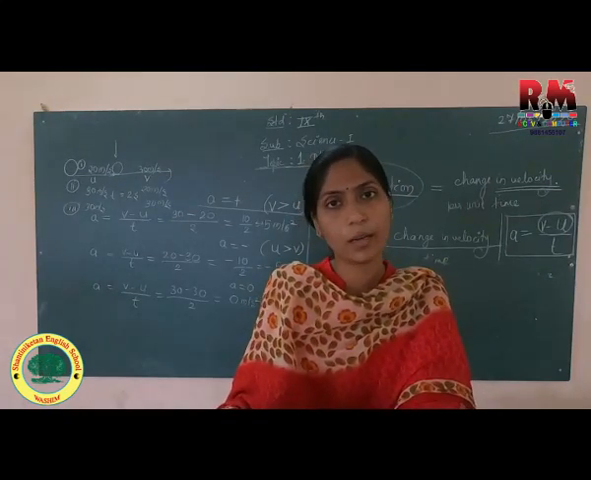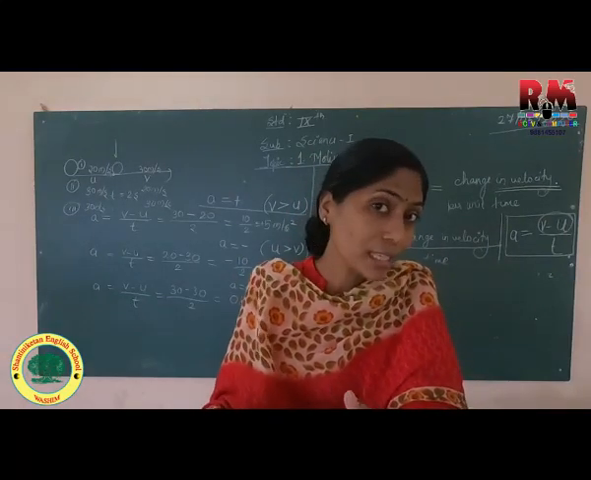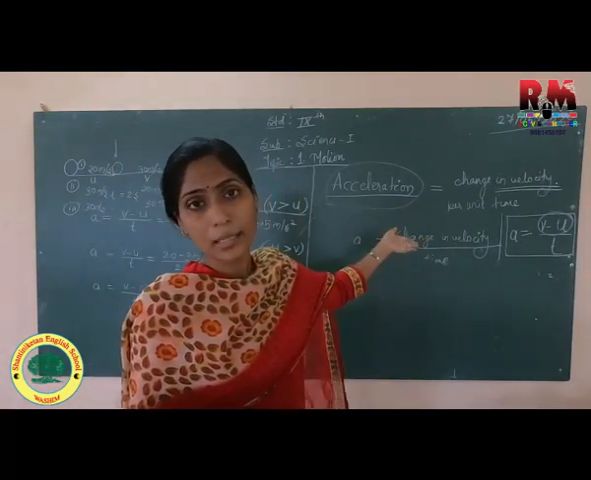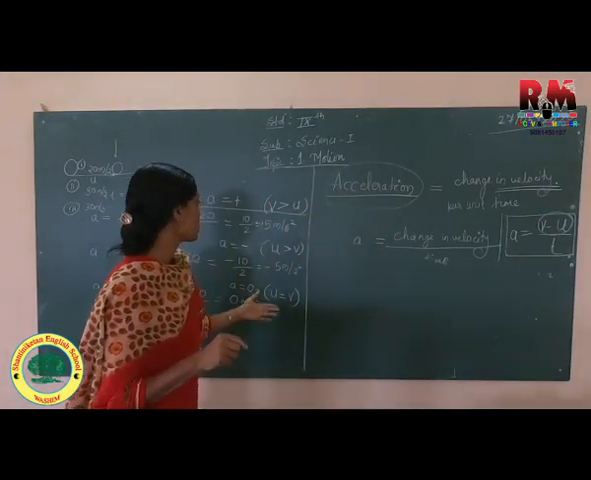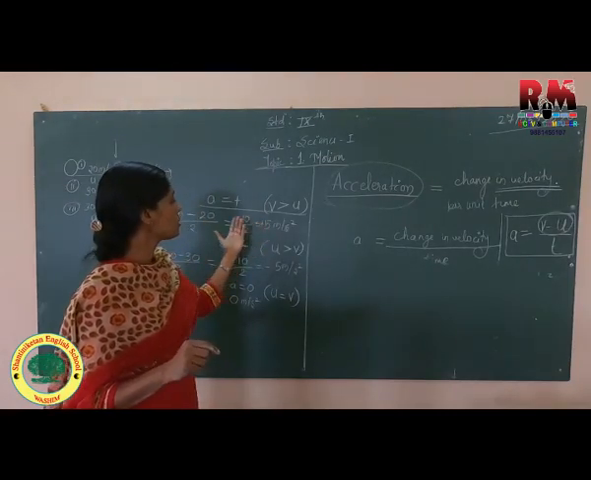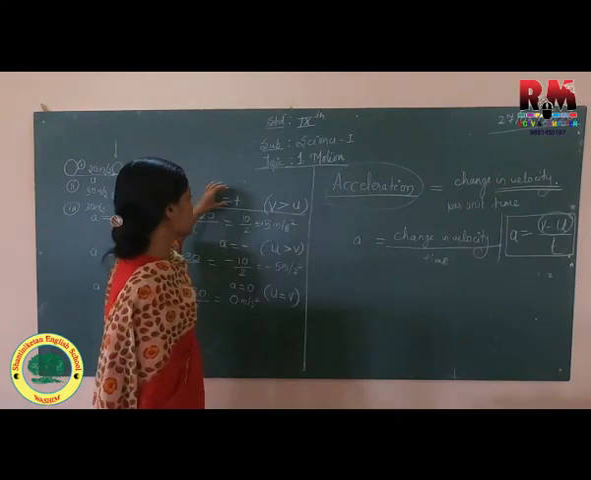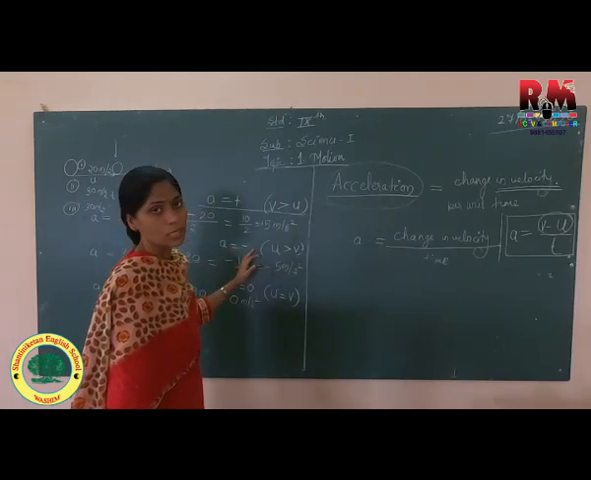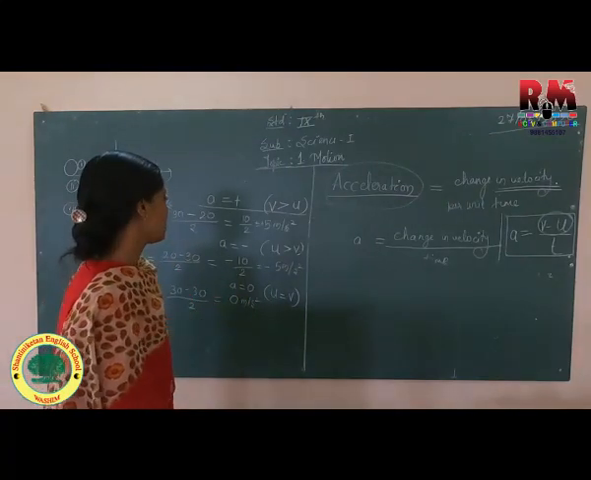So velocity is also a vector quantity, and acceleration depends on velocity. Acceleration is change in velocity per unit time, so its direction depends on that. We have taken positive values here, negative and 0. How does it come? When final velocity is greater than initial velocity, then acceleration is positive. If initial velocity is greater than final velocity, then acceleration is negative. And when both values, initial and final velocity, are the same, then acceleration is 0.